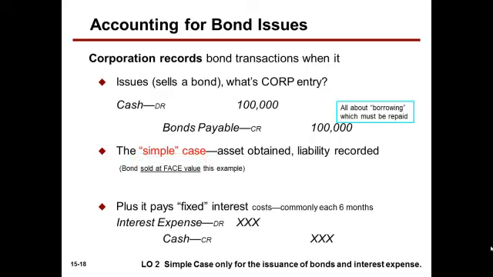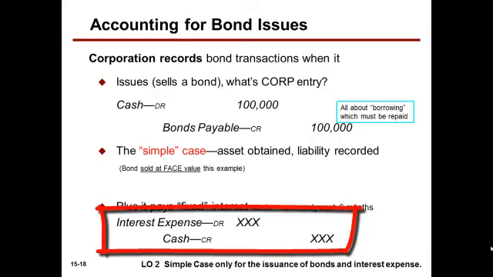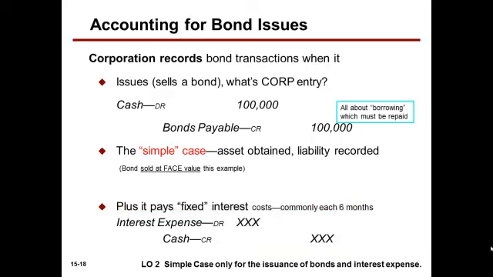Along the way, this bond will pay fixed interest costs, commonly every 6 months. The issuing corporation, when it pays it, will debit interest expense and credit cash as it pays the bondholder. Again, the interest is earned and paid during the term of the bond. At the end of the term, the maturity or face value is paid back to the bondholder. This is a borrowing that must be repaid.